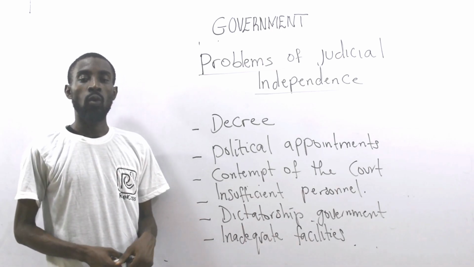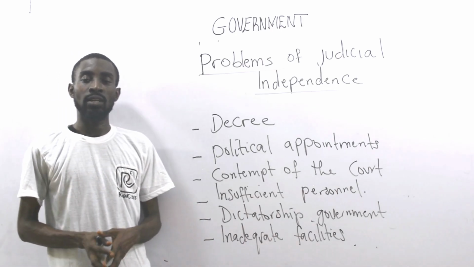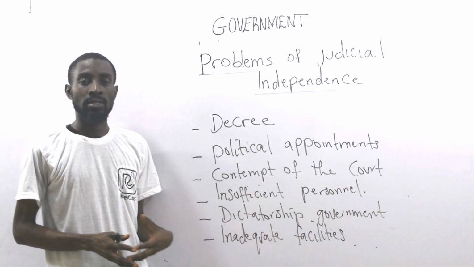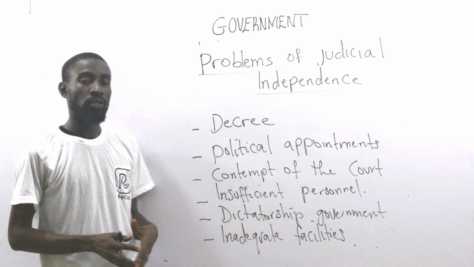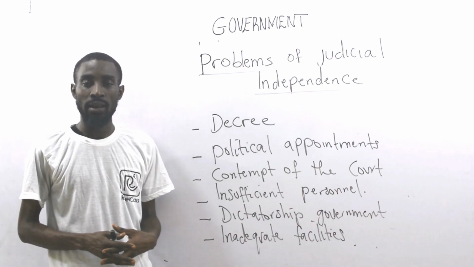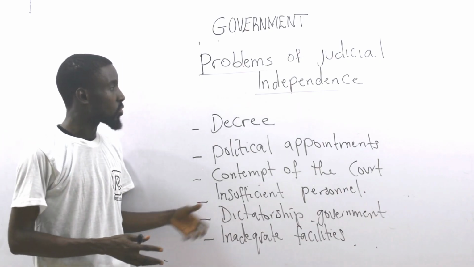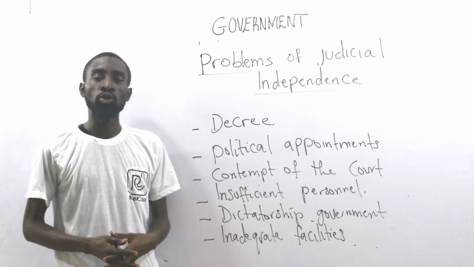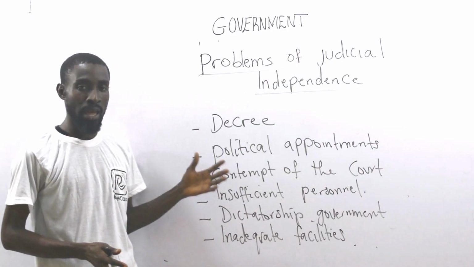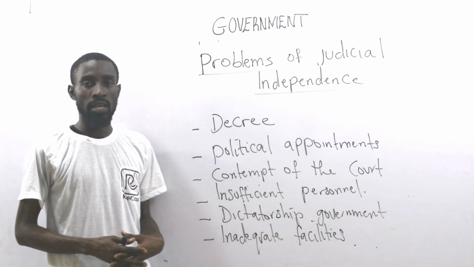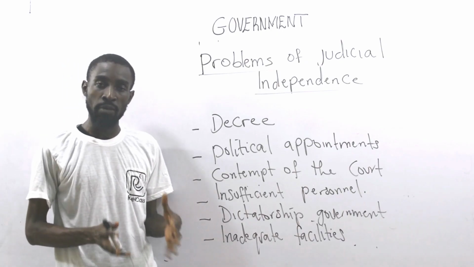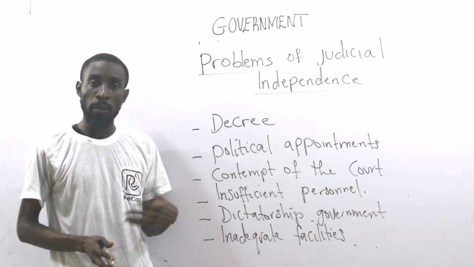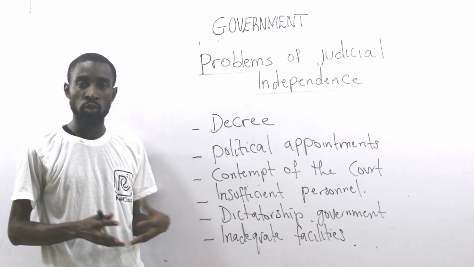Hello everyone, welcome back. We are still under judiciary, and last time we looked at the factors that guarantee judicial independence. But in this class, we are looking at the problems that judicial independence encounters, or factors militating against judicial independence, or independence of the judiciary. If you say the judiciary must be independent, there are problems. There could be factors that hinder this judicial independence.